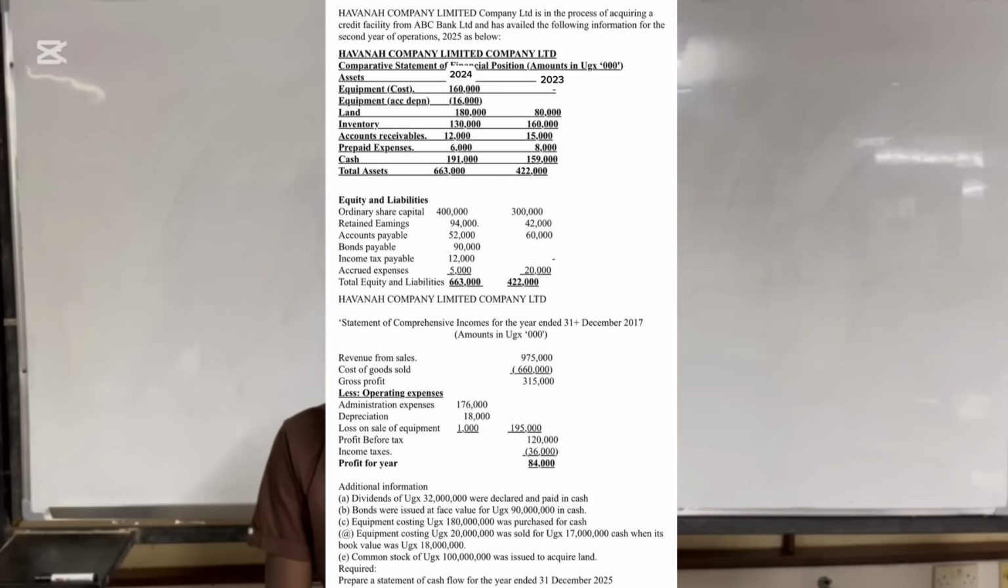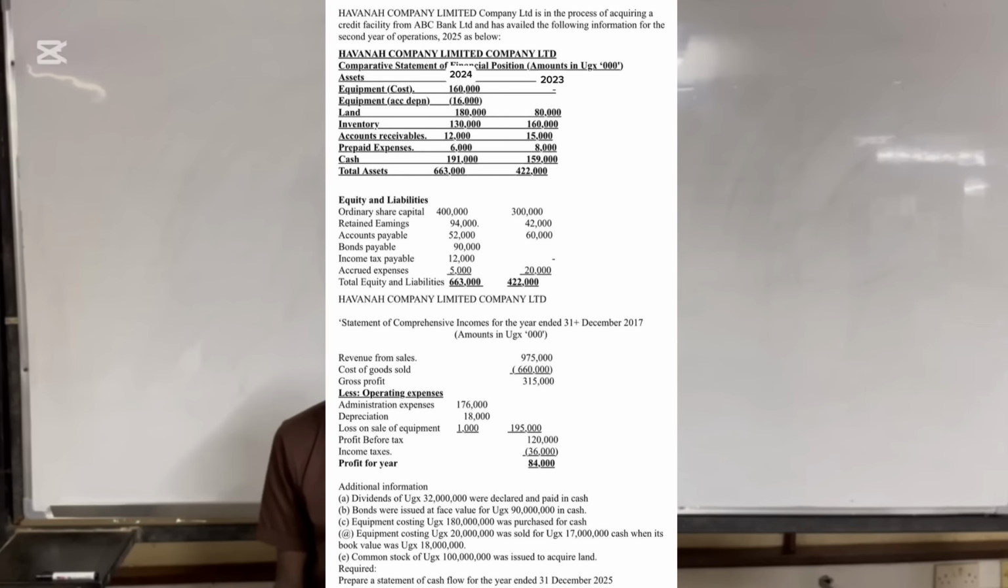So they have given us Havana Company Limited statement of financial position, for 2024 and 2023. So we have assets: equipment at cost, we have 160,000, and in 2023 there's none. Then equipment accumulated depreciation is 16,000 in 2024 and nothing in 2023. Then land is 180,000, then 80,000 in 2023.